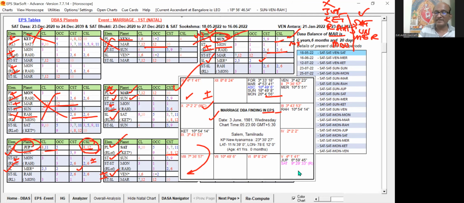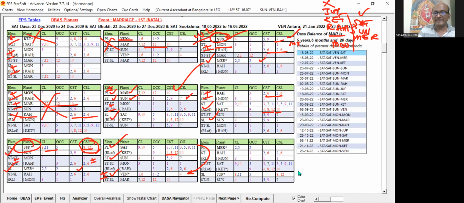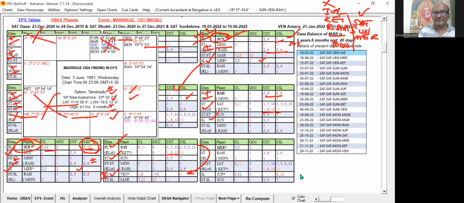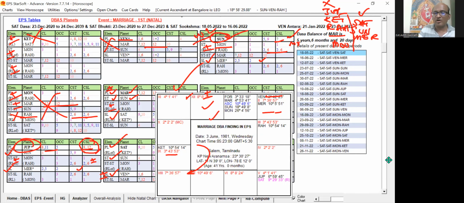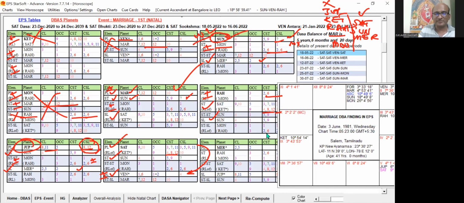So that way the Venus planet is getting the support of this Saturn by way of aspect. Saturn is the good key planet, that is the master period, the captain of the ship, that period. Saturn is aspecting the sublord. So that way Venus is getting the influence of Saturn and getting the strength. So Saturn is a good planet to support the event of marriage.